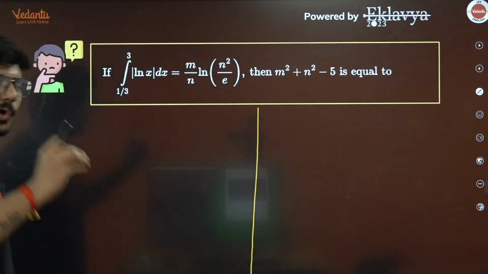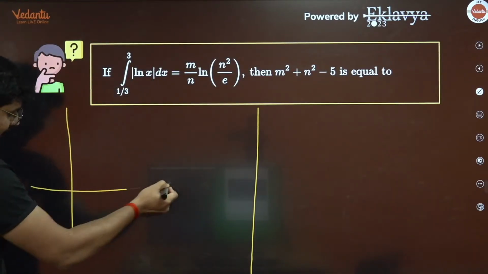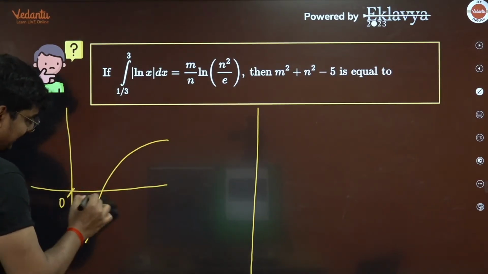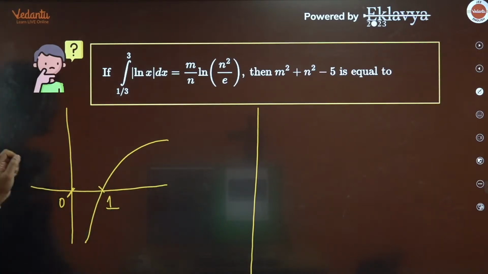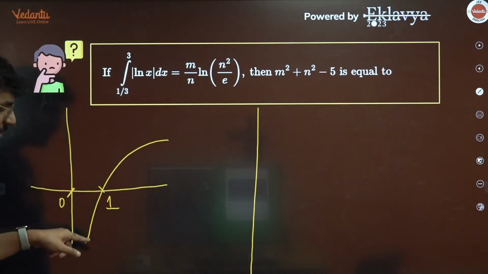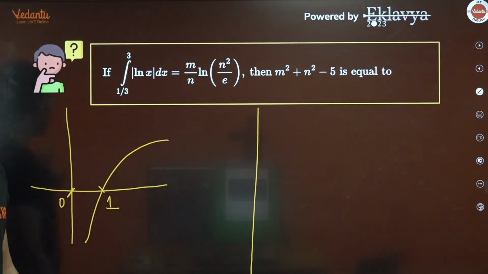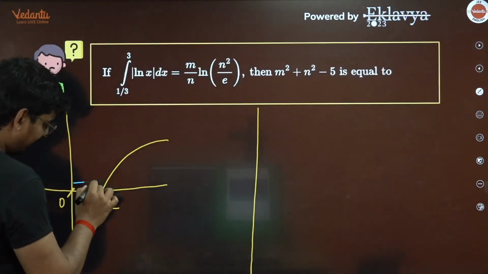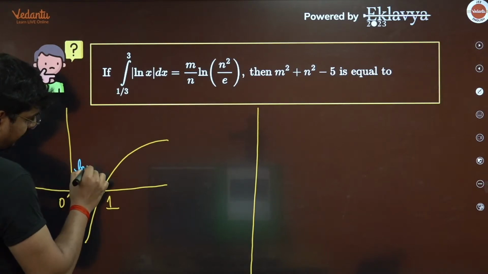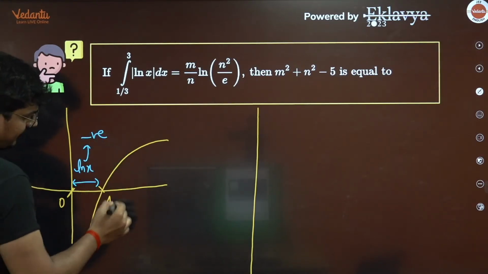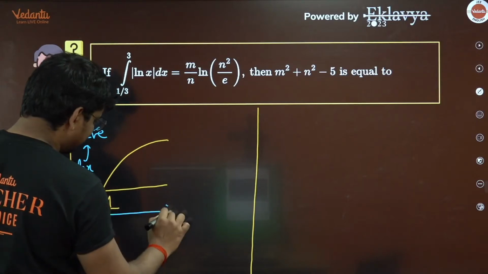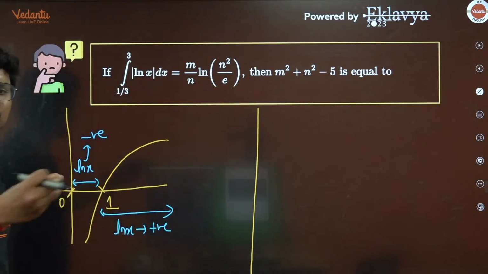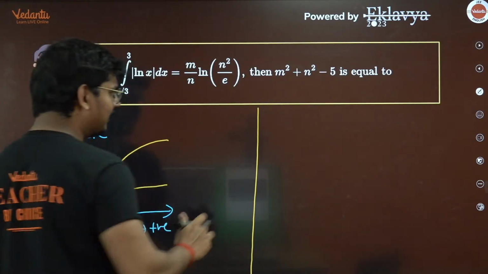If you observe the graph of ln x, this is how it looks. We do know that between 0 to 1, the ln x values are negative. And after 1, ln x is positive. Agreed, everyone? Between 0 to 1, ln x is going to be negative. And after 1, ln x is going to become positive. So according to this logic, can you break the interval?